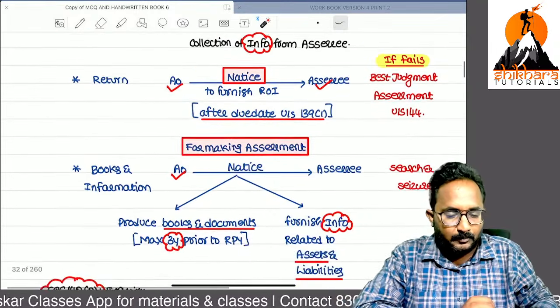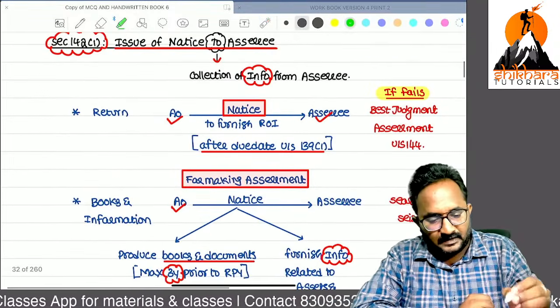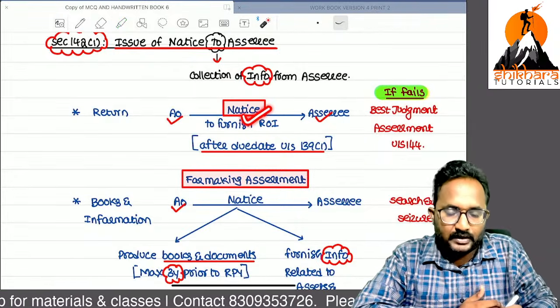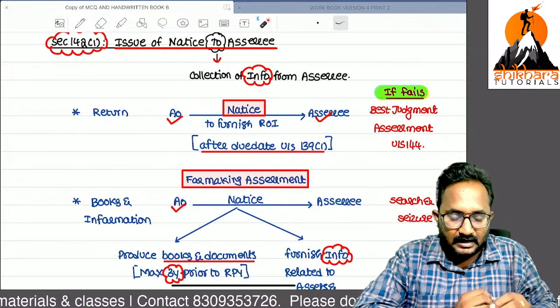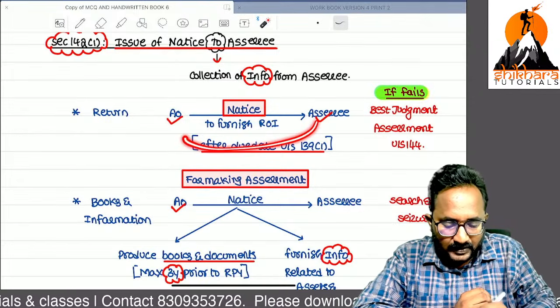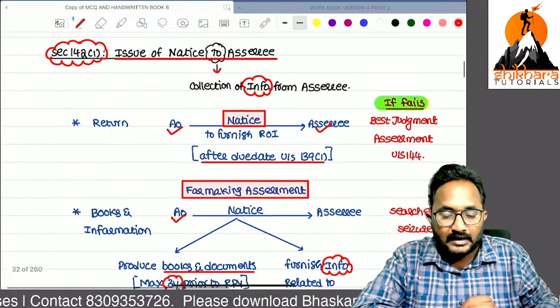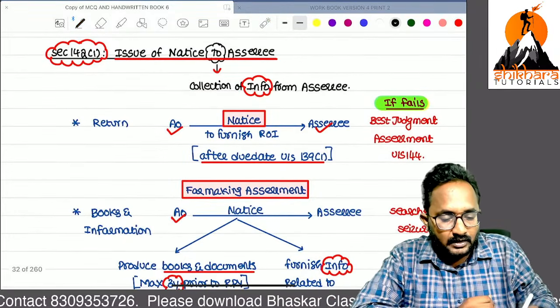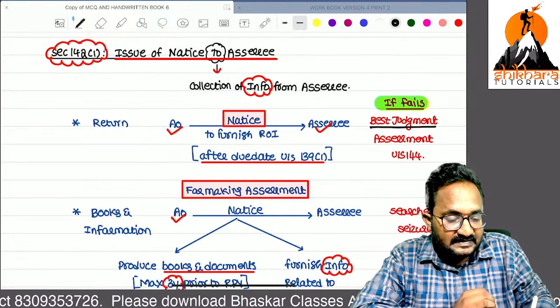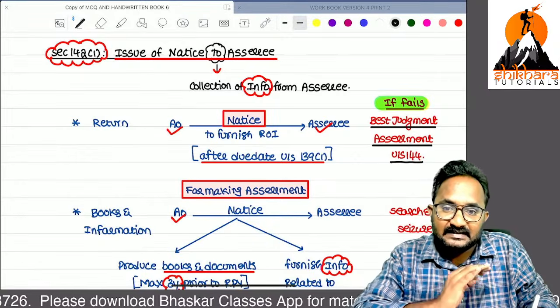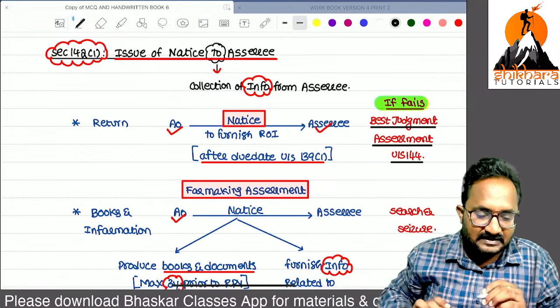Now, the important part in this section: the assessing officer sends a notice. In response to that notice, he needs to file the return of income, but he does not file the return of income at all. Then what is the remedy? Now, the AO will start the best judgment assessment. The AO will start which assessment? Best judgment assessment. After a few minutes, I will start it.